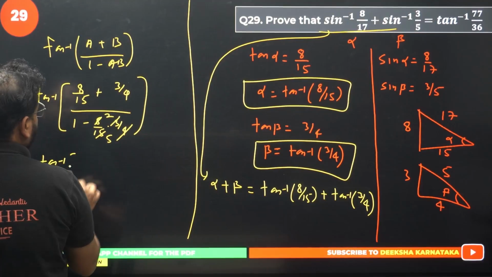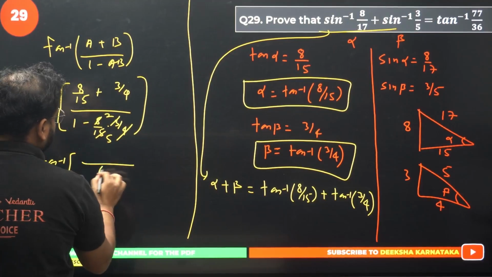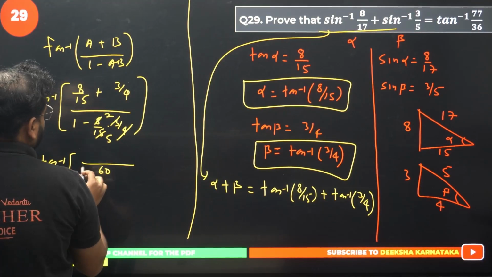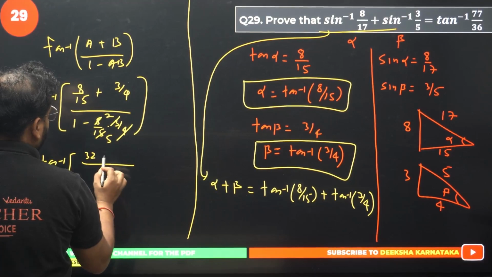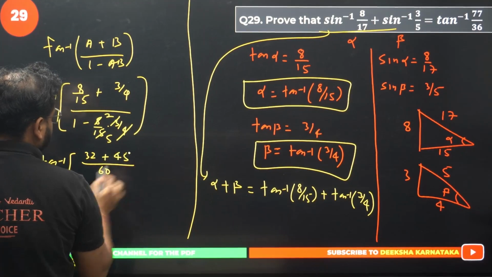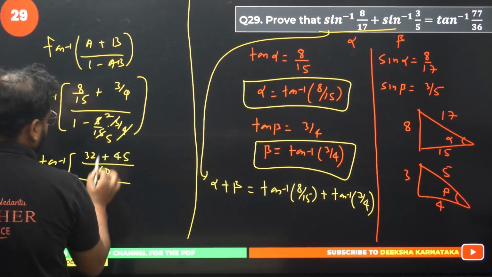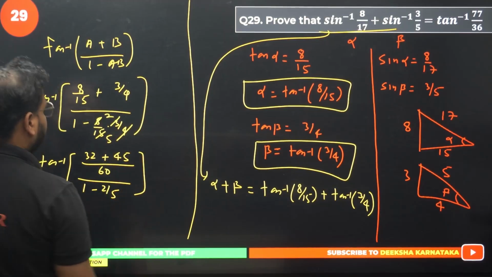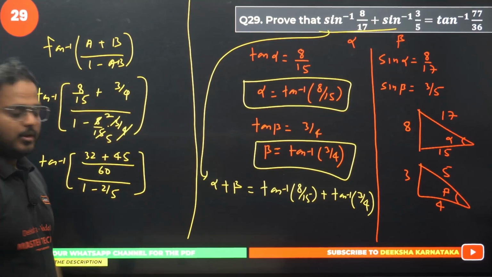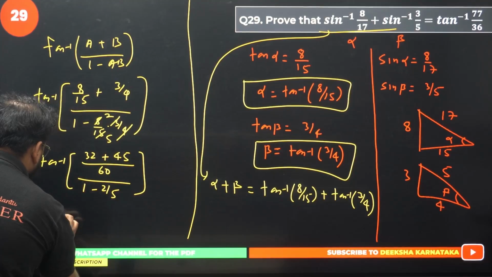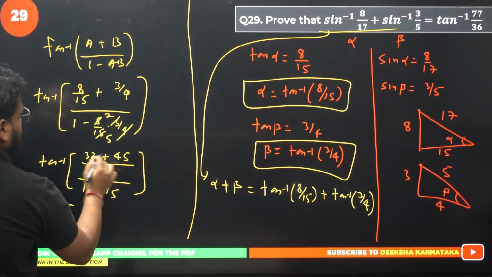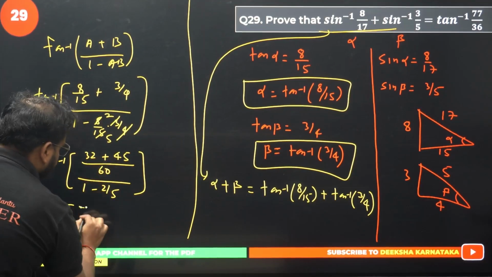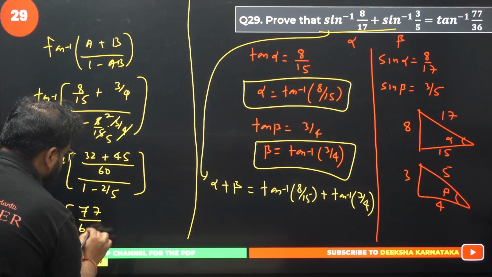Tan inverse of, LCM will be 60 here, and you'll have 32 and 45 divided by 1 minus 2 by 5. This is 2 by 5, right? Let's solve this one more step. Tan inverse of, this is 77 by 60.